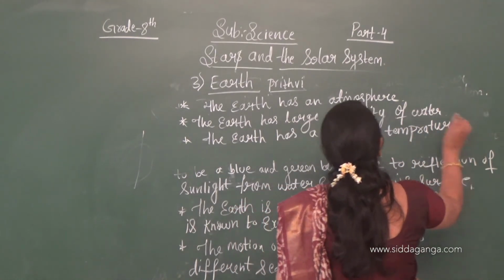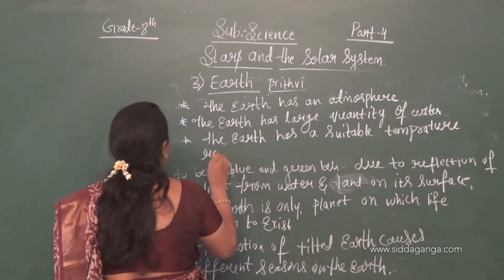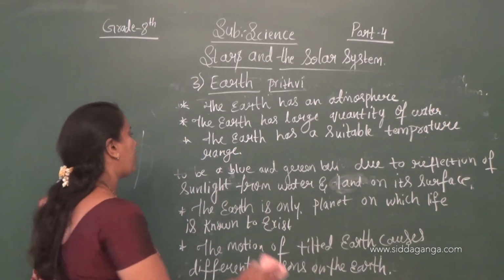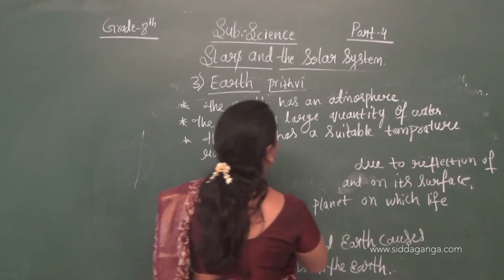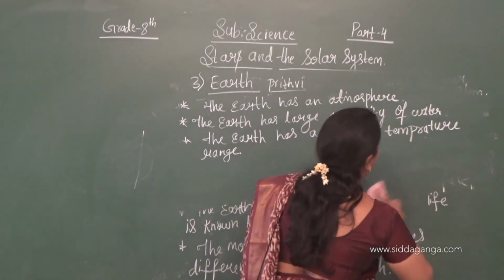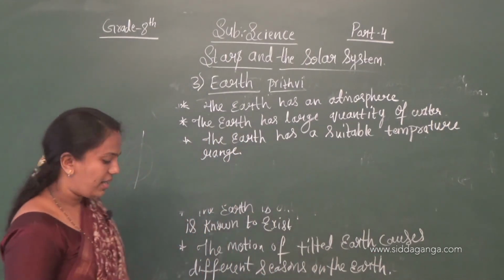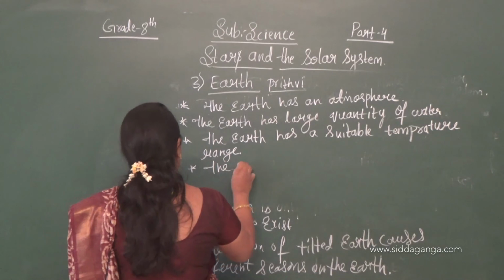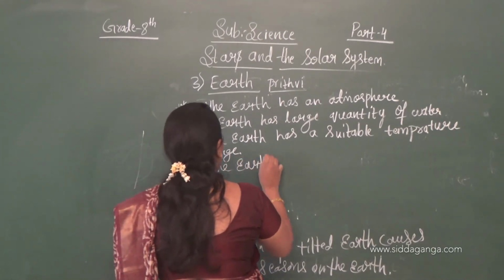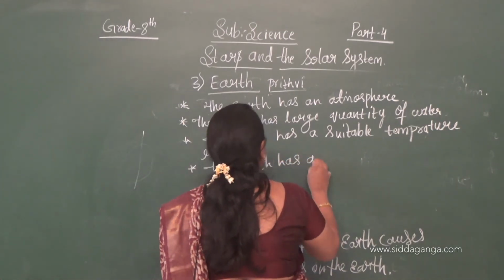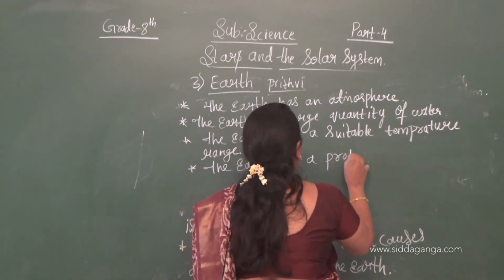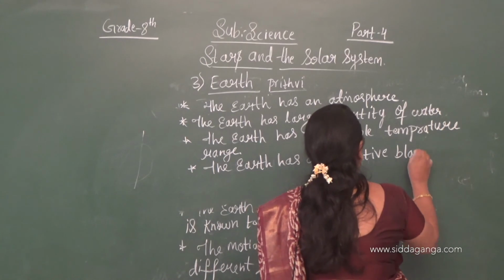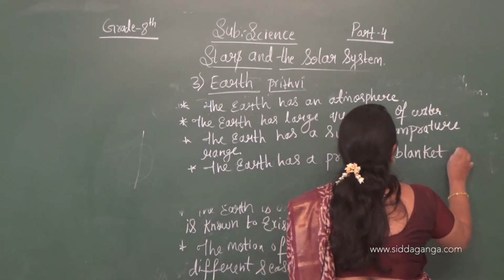So it consists of a maximum or minimum amount of temperature required for life to exist. That amount of temperature exists on this planet. Okay. So then also the ozone layer. The earth has a protective layer, a protective blanket of ozone layer.